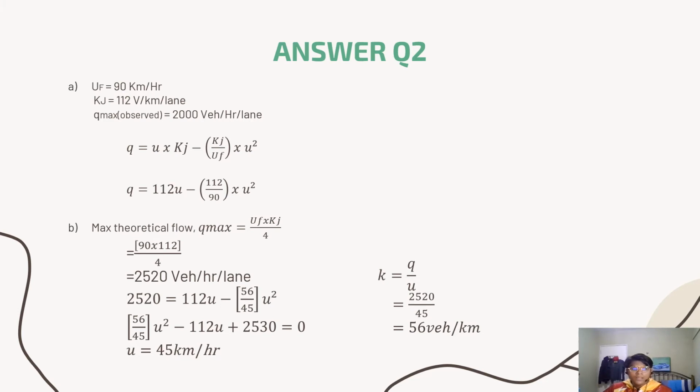After we find the speed, we have to calculate the density. By the relationship between Q, U and K, we got this equation, which is K equal to Q over U. So we just divide 2520 by 45, and then we got the K value, which is 56 vehicle per kilometer.